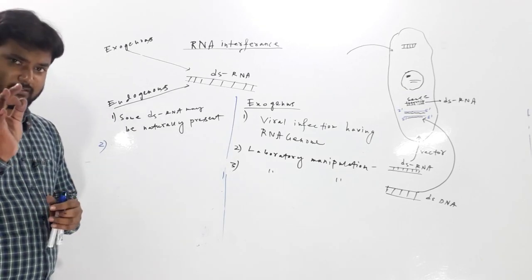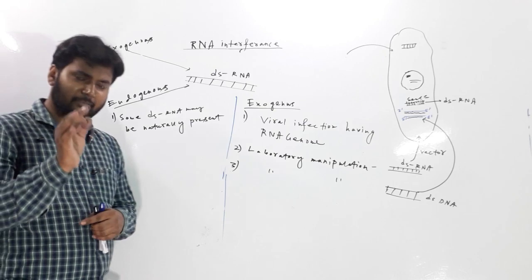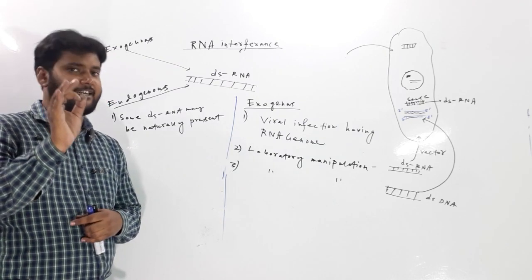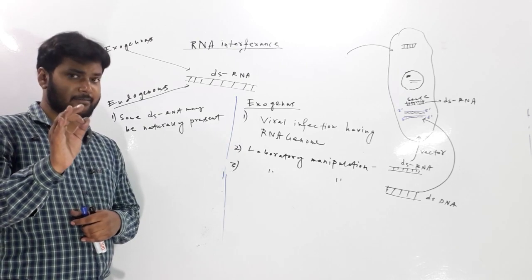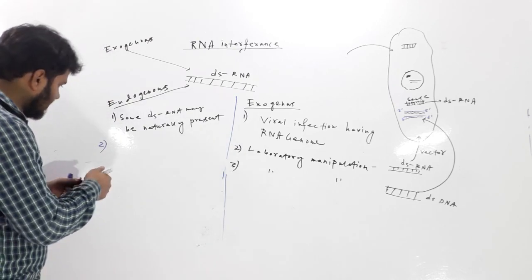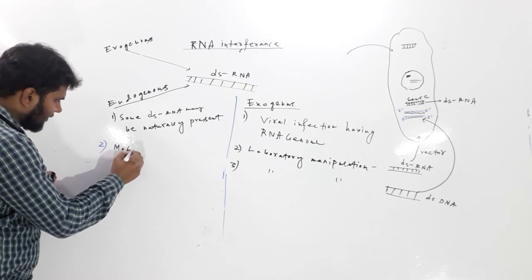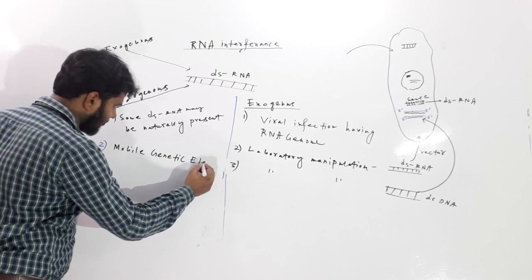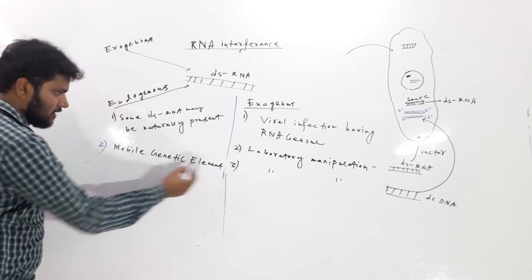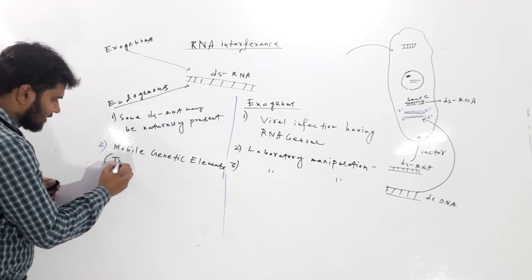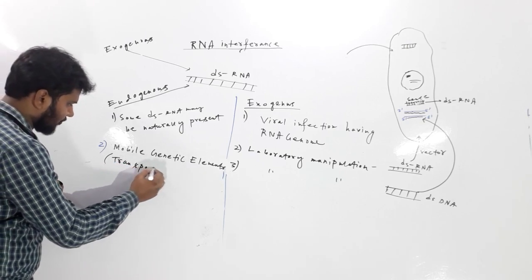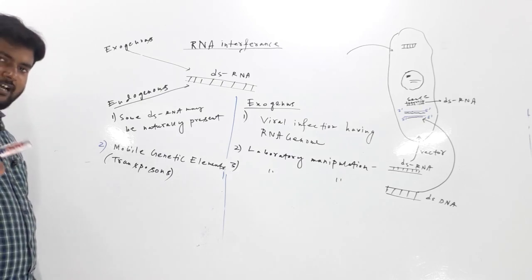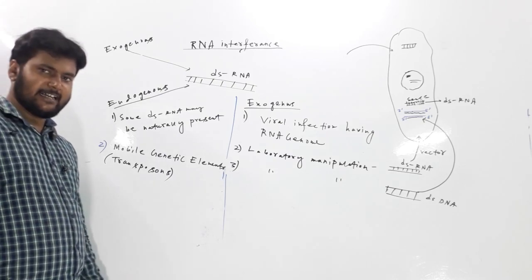Number 2, some double-stranded RNA may be produced by mobile genetic elements. Mobile genetic elements means transposons. But these mobile genetic elements are not normal.